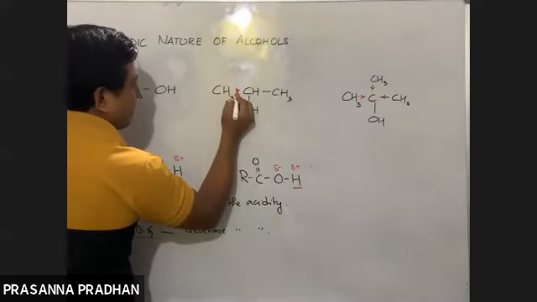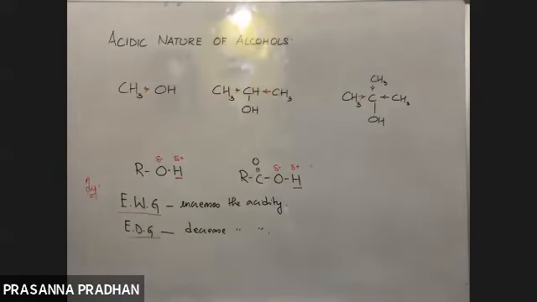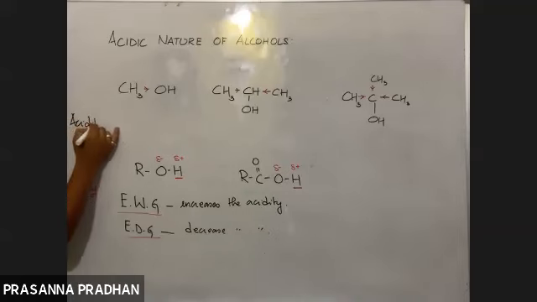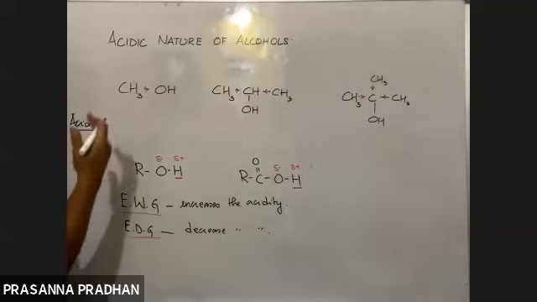Here we have 2 electron donating groups. Here I have only 1 electron donating group. So what will be the order of acidity among alcohols? Tell me, what will be the order of acidity? सबसे ज्यादा electron donating group कहाँ पर है? Tertiary में. So that will be the least acidic.